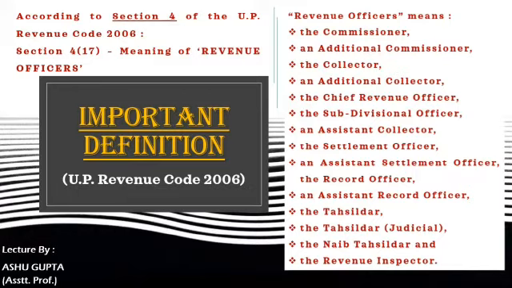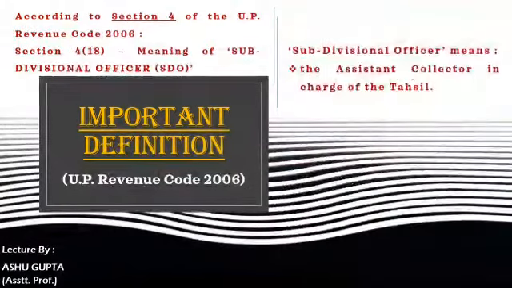Then let's move on to the next slide. Now here you may see the meaning of the Subdivisional Officer, SDO, which is covered under section 418 of the UP Revenue Code. According to this section 418, Subdivisional Officer means the Assistant Collector in charge of the tehsil, which is also covered within the purview of the revenue officers in section 417, which was already discussed previously. Then move on to the next slide.